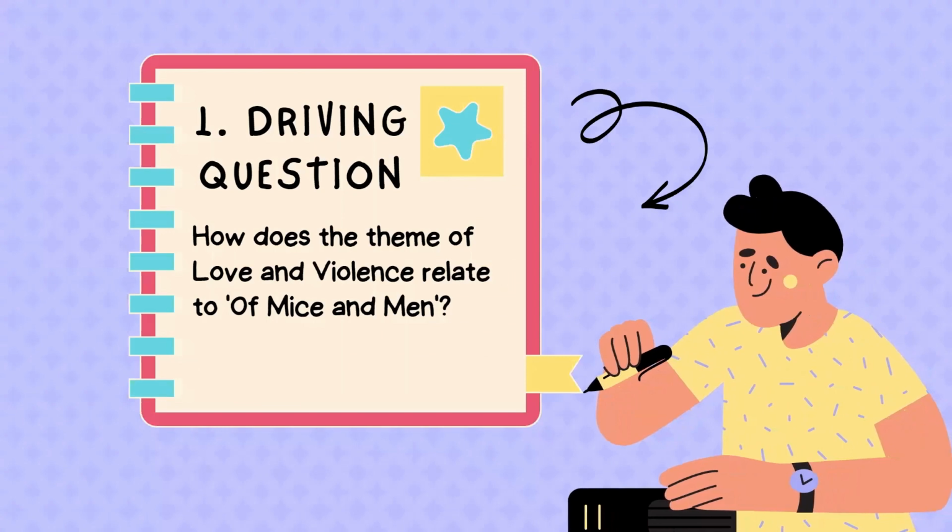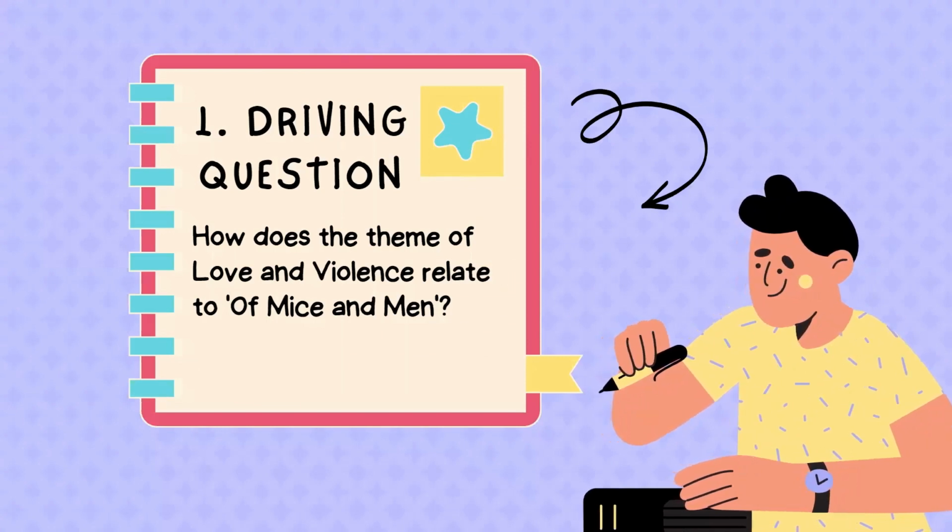Your driving question is the question that you come up with on the theme and how it relates to the novel. This is the basic question or example that I came up with: How does the theme of love and violence relate to Of Mice and Men? I know love and violence was not one of the options that I gave my grade 8s. They had to choose one theme of Of Mice and Men and show how it relates to the novel.